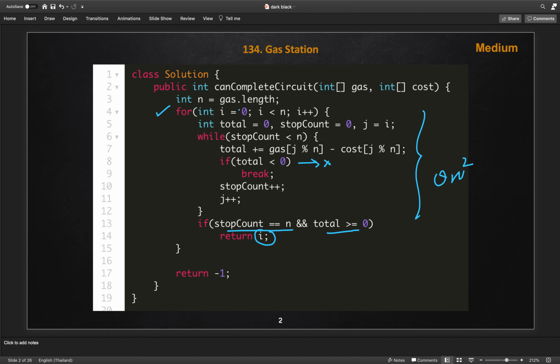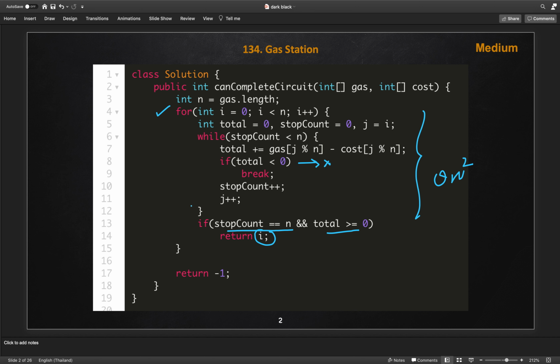How? This loop will run O of n time, and every time we are nesting O of n steps. So let's say in the worst case scenario, this is only failing on the last stop. So this is how this time complexity will go to O(n) square. Can we optimize it? Pause the video and think a little bit if you are able to.